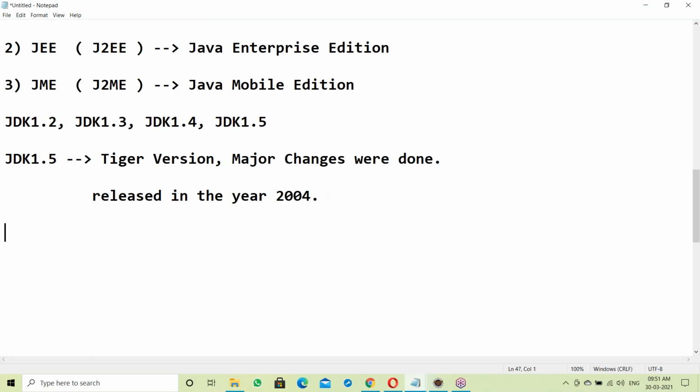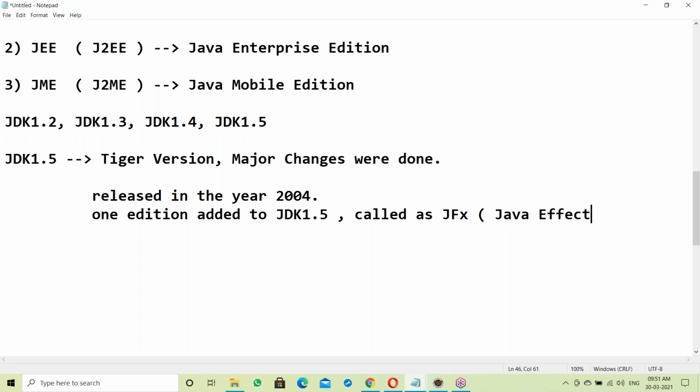In JDK 1.5, one more edition was added, called Java FX, JFX. This is Java FX.